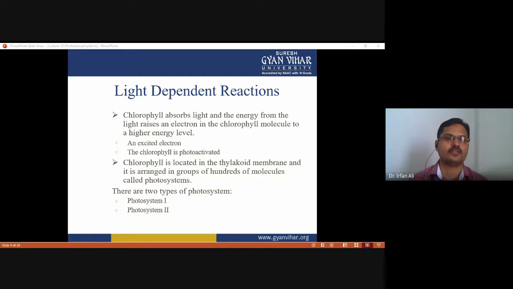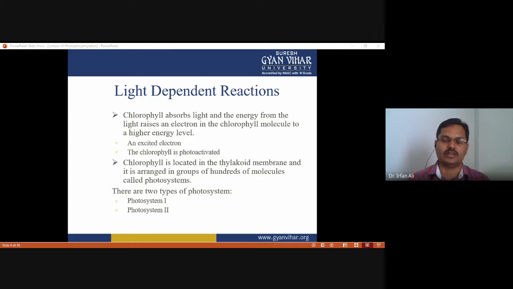The chlorophyll is located in the thylakoid membrane of the chloroplast. The chloroplast comprises thylakoids, which are formed by the grana.